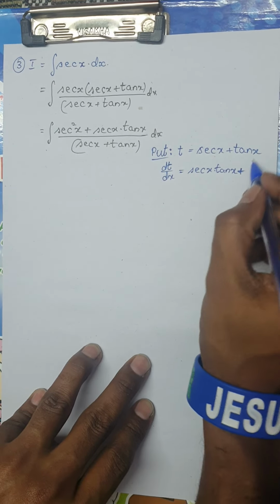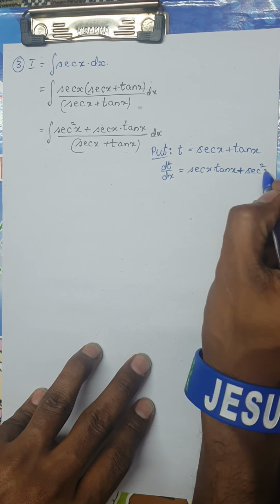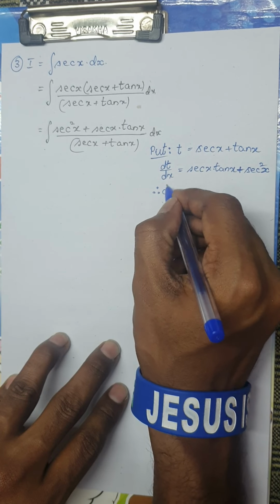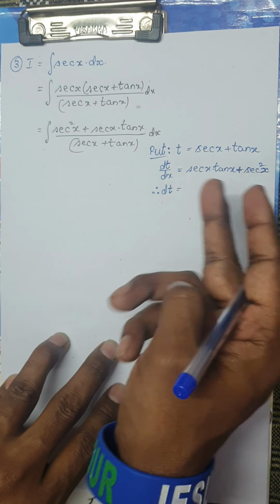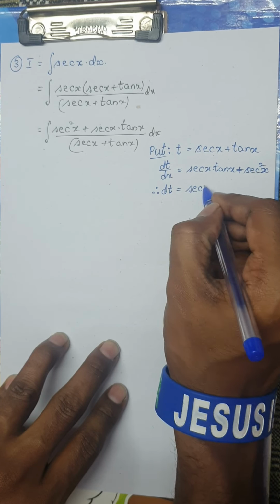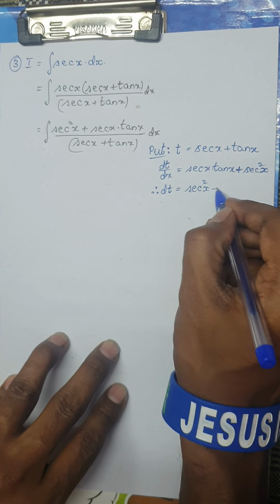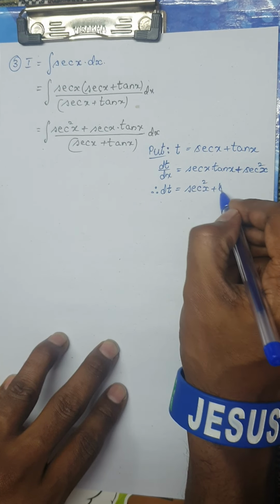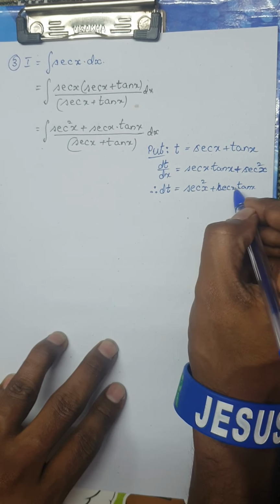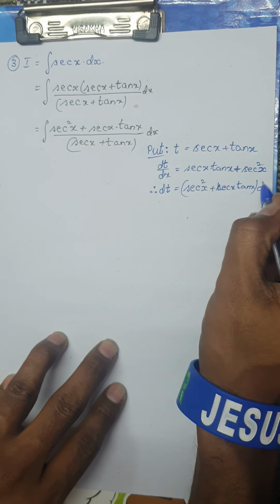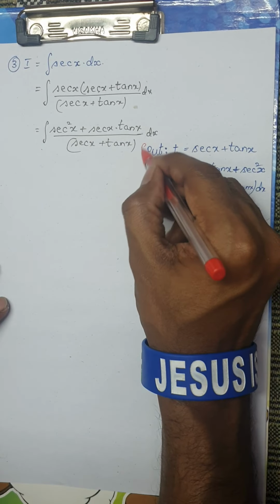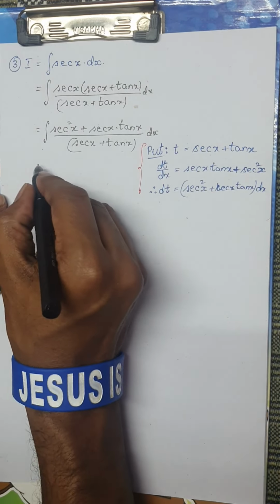Plus the derivative of tan, which is secant square x, right? Therefore dt would be, since it is plus, I can write any term first, secant square x plus secant x into tan x, along with that, cross multiply dx. So this is the substitution part, and I'm going to keep it aside and see what happens to the integral.